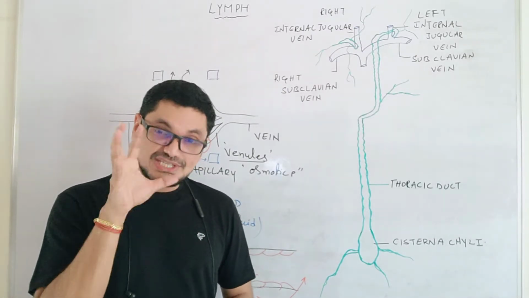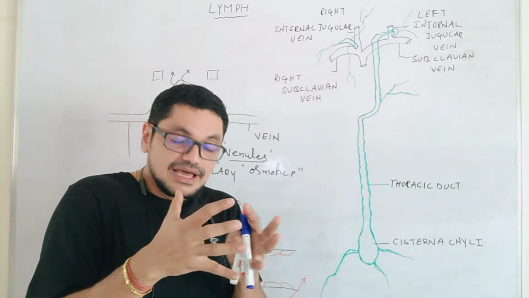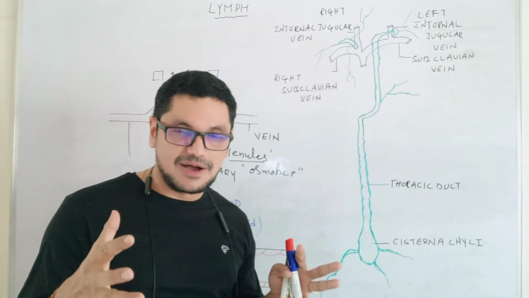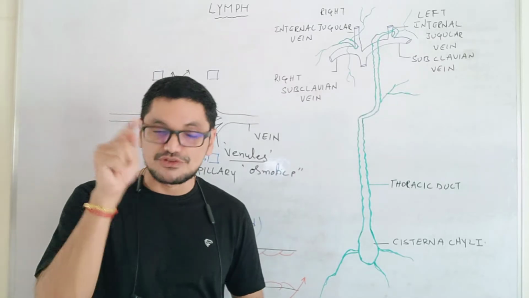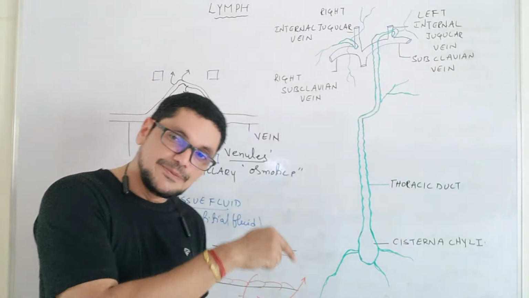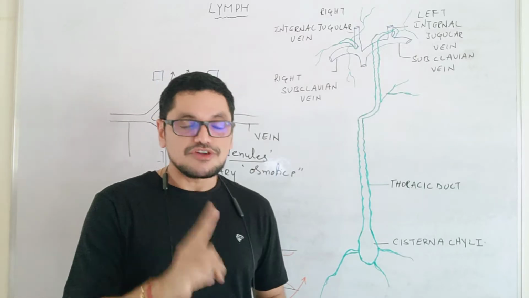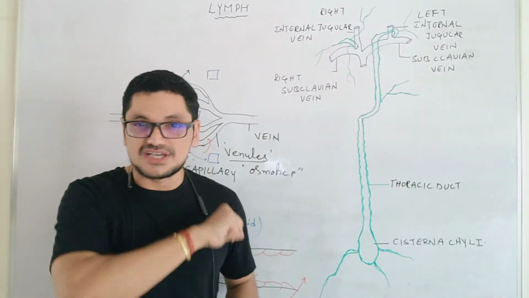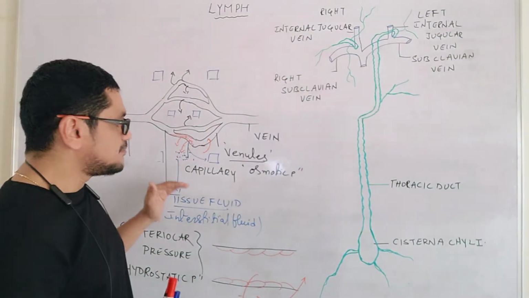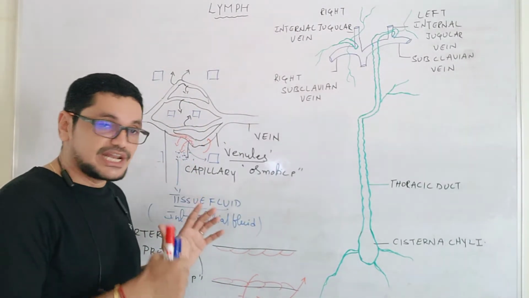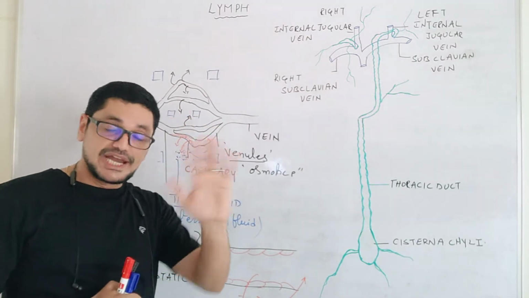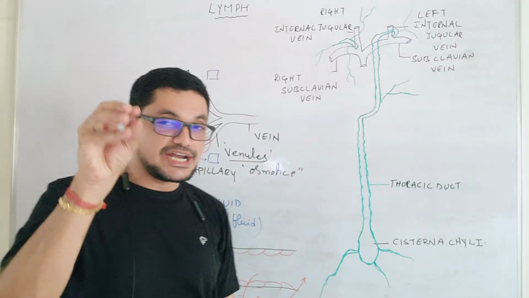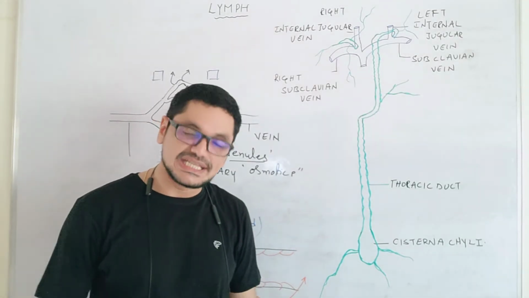If the tissue fluid stays like that, what happens? It causes an increase in the diameter of the tissue. I mean to say, it causes edema. Swelling of the tissue will take place if the fluid remains there itself. So the fluid present in the tissue should again enter into the blood at any cost, isn't it? Here, because of the pressure variations, almost 80 to 85% of the fluid entered into the venule, but the problem comes with the 10 to 15% of the fluid which is present inside the tissue.